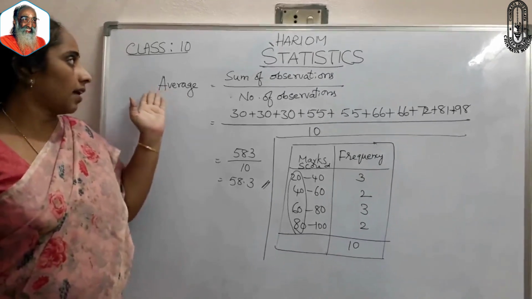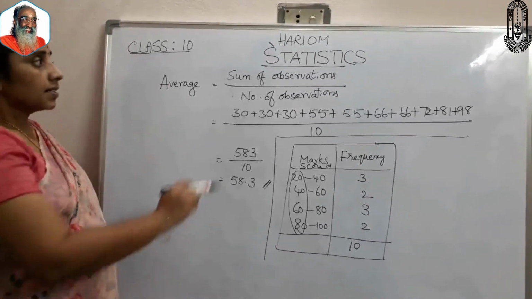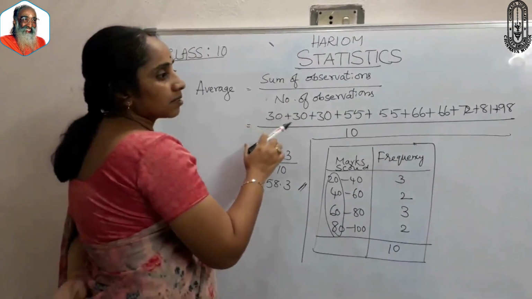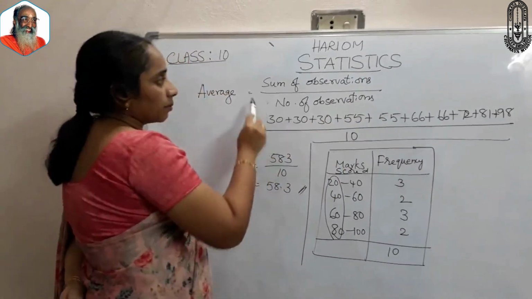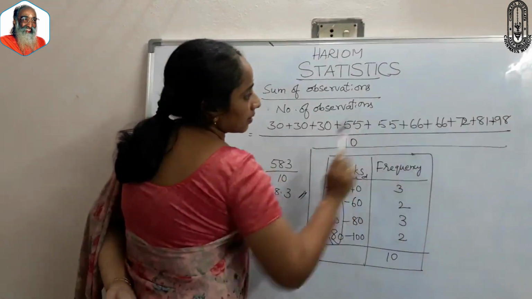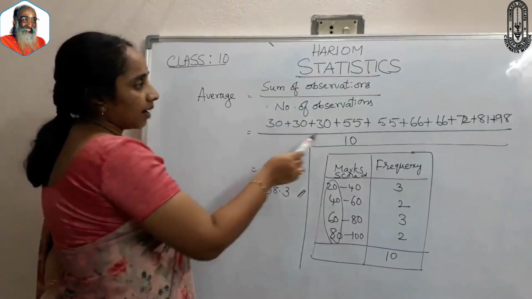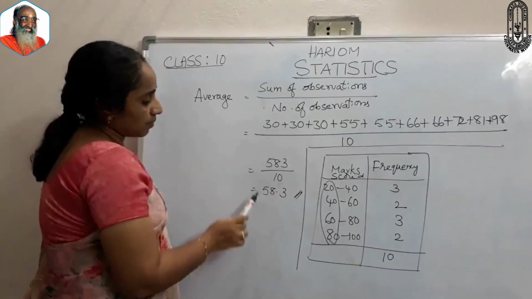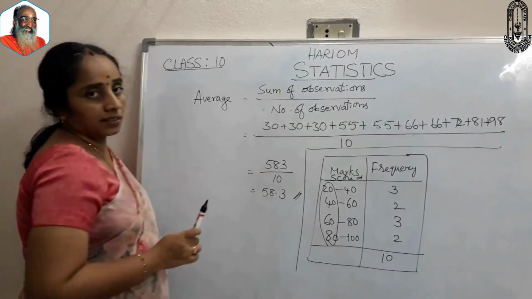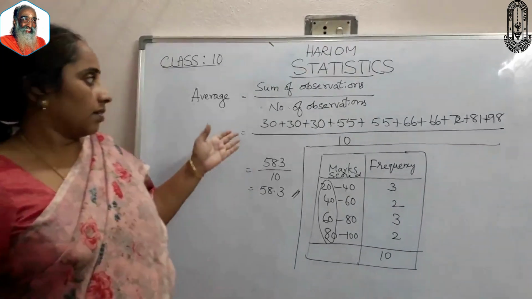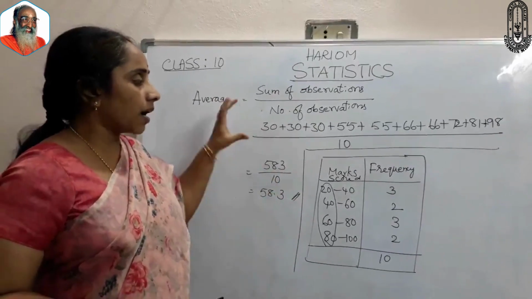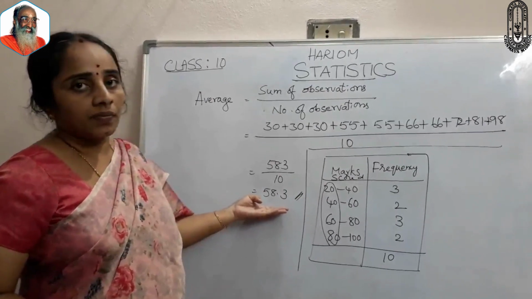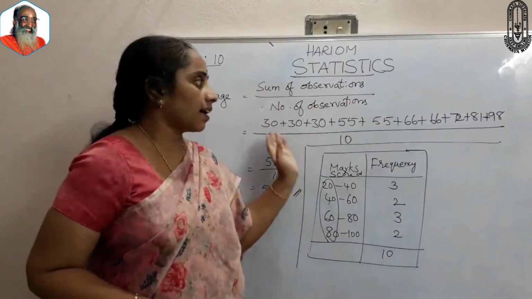Another main point is average. Average is the sum of observations divided by the number of observations. Here the marks scored by the students, by adding all of these, we will get 583, and the number of students was 10, and by dividing you will get the average value 58.3, meaning the average mark of this test is 58.3.